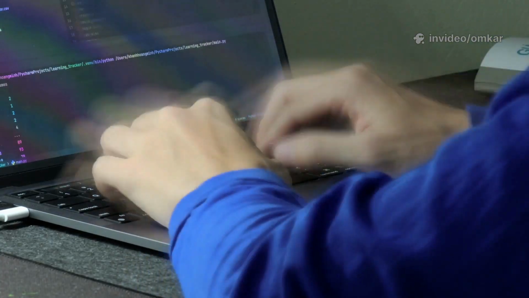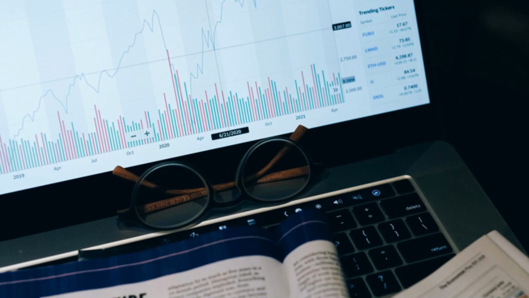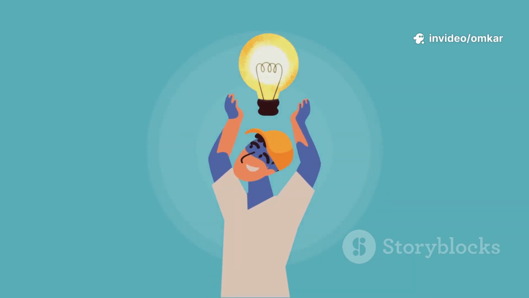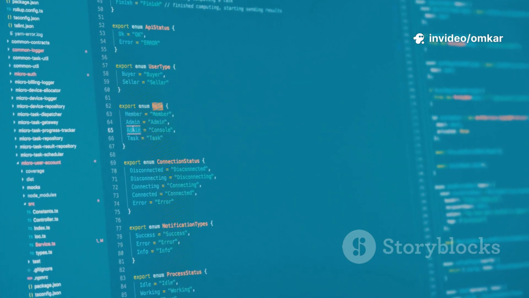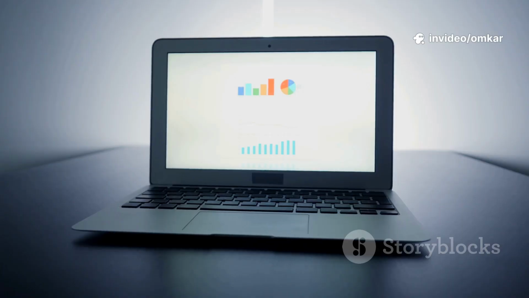Let's begin. You might have heard that data science is all about statistics, mathematics, and business knowledge. That's true, but coding is the engine that drives it all. Without code, your understanding of a statistical model remains just an idea. With code, you can build, test, and use that model on real data. Coding transforms you from a spectator into a creator.